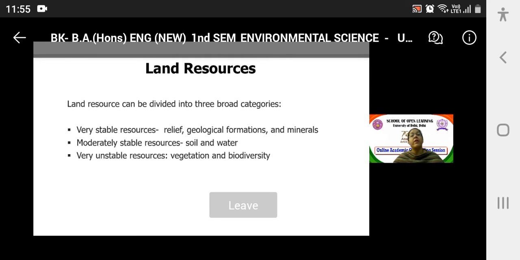Then very unstable is vegetation and biodiversity. It is quite unstable, because in case of any natural intervention or any human intervention, we lose the green cover. And when we lose the green cover, or say vegetation, the different animal species or the different species of microbes associated with the green cover also go away. So it is a quite unstable resource, right?